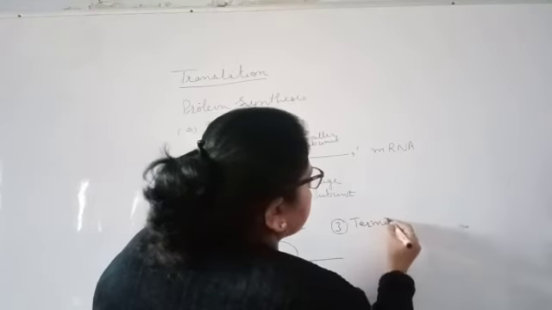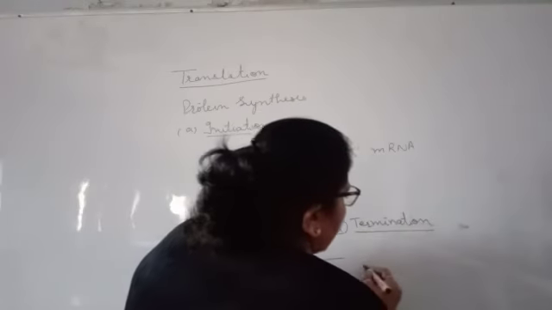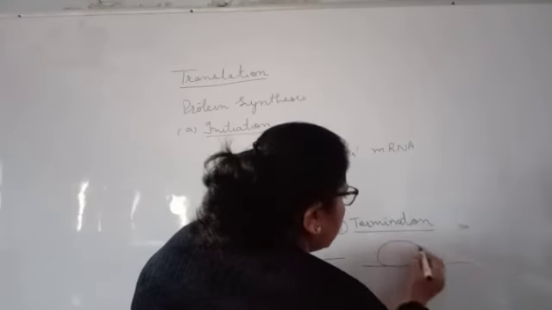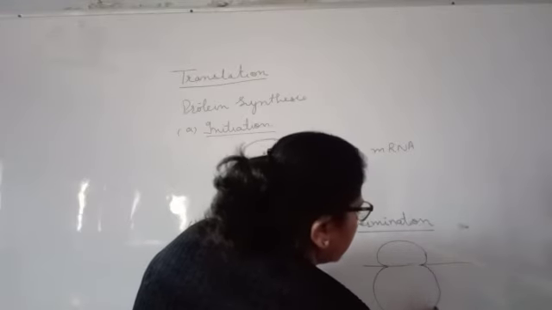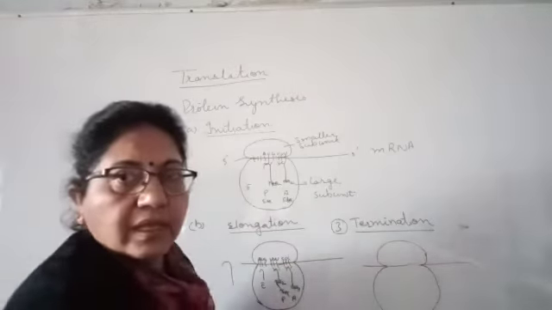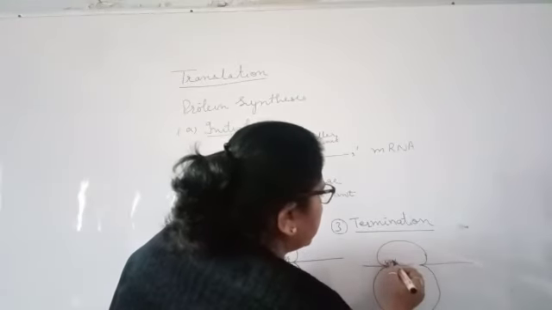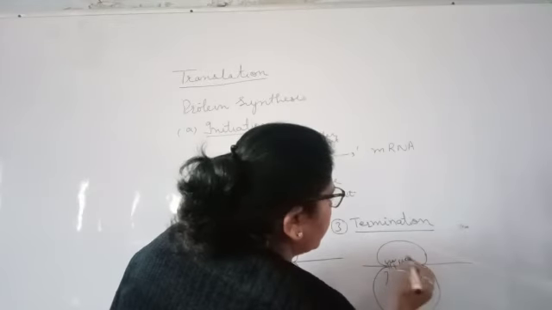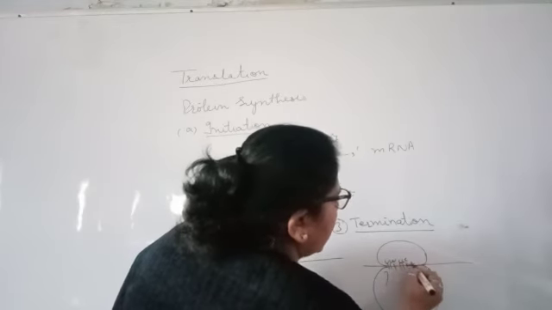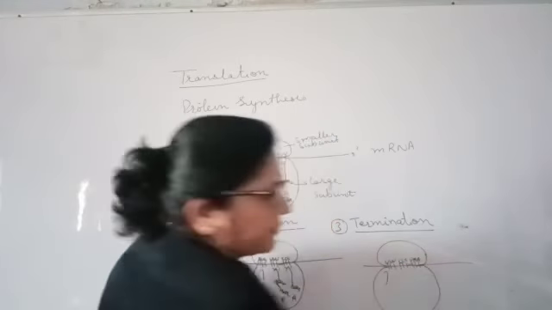So the third step is termination. Now what happens in termination? Here you again have the large and the small subunits. We have U, which is going to leave. Here you will have CC moving from A to P site, and on the A site we can have UAA.